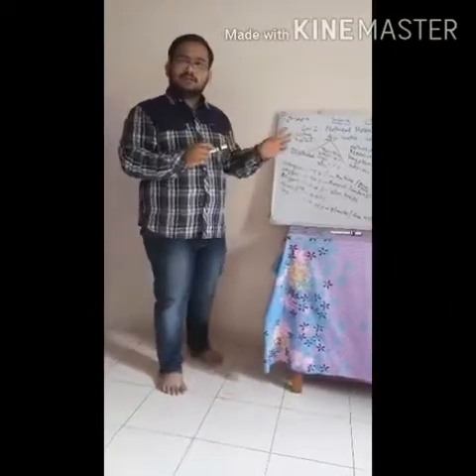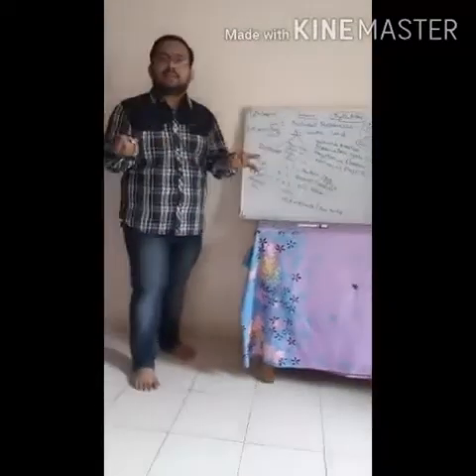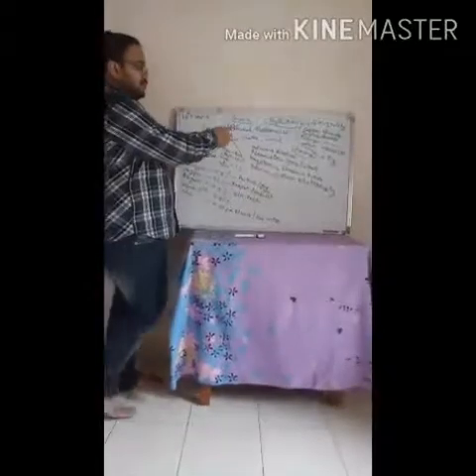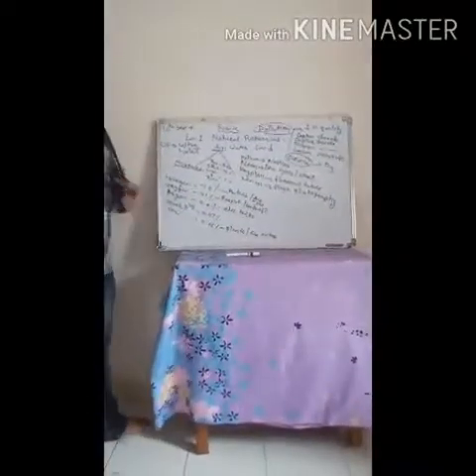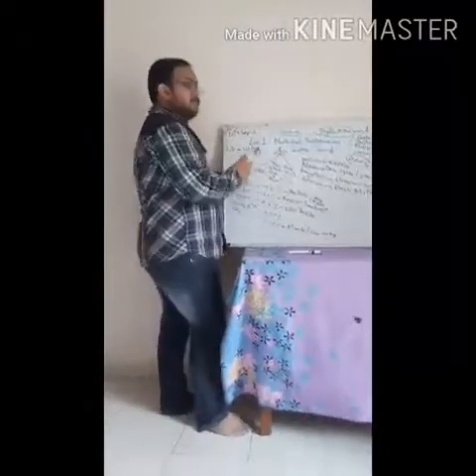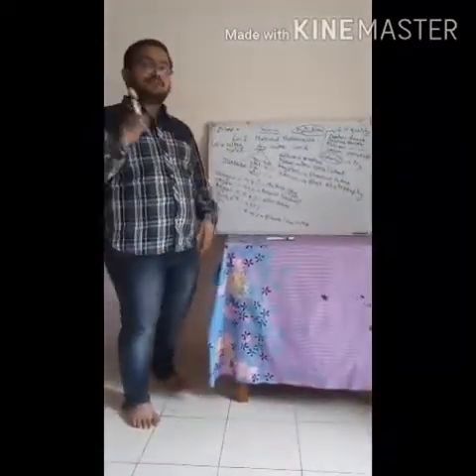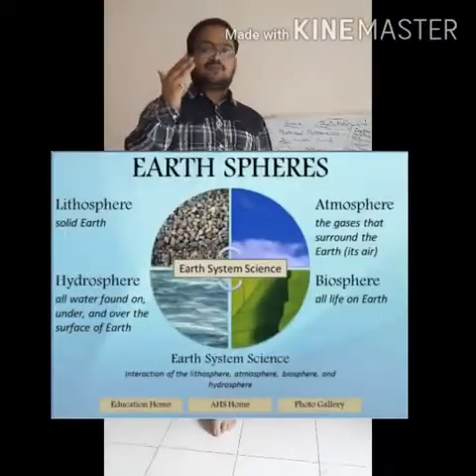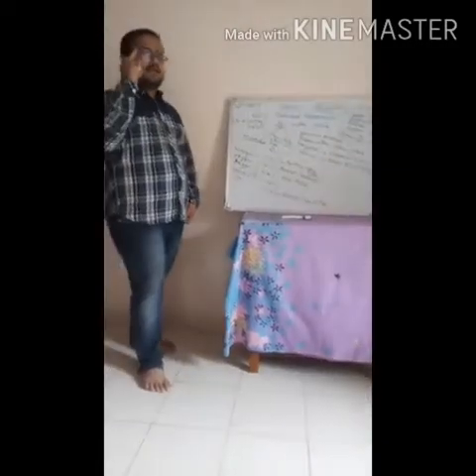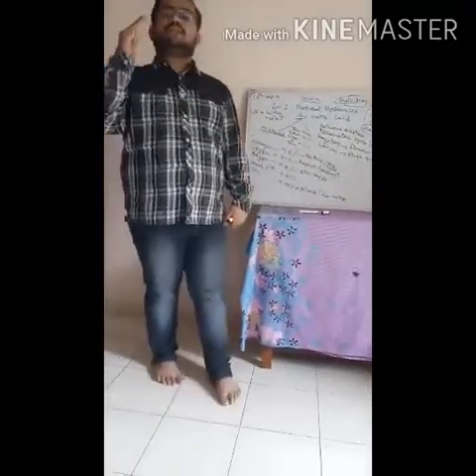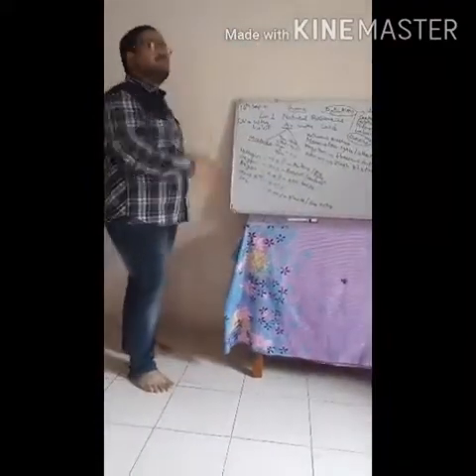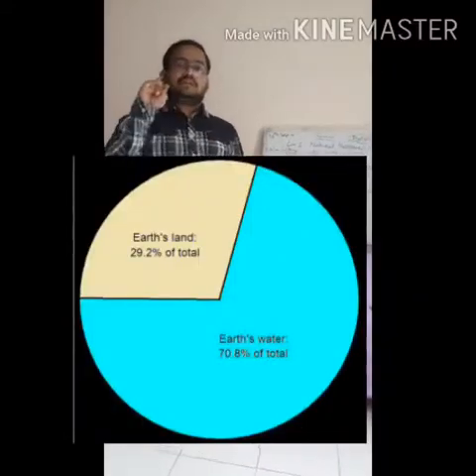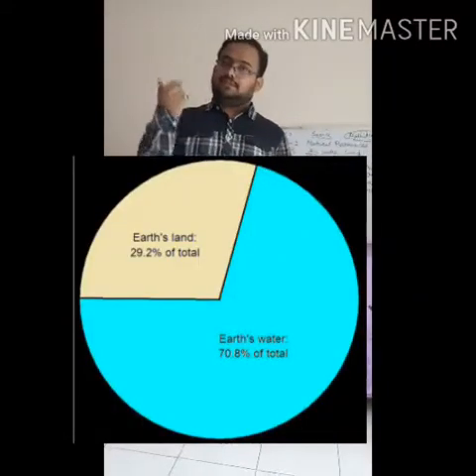Understood till here? Now we'll take a quick recap of what we have learned. First we learned about natural resources, resources which are already present in nature. Next we learned four spheres. Which are those four spheres? Atmosphere, lithosphere, hydrosphere and biosphere. Atmosphere means air, hydrosphere means water, lithosphere means land and biosphere means living things. Next we studied proportion of land and water. Water is 71%, land is 29%.